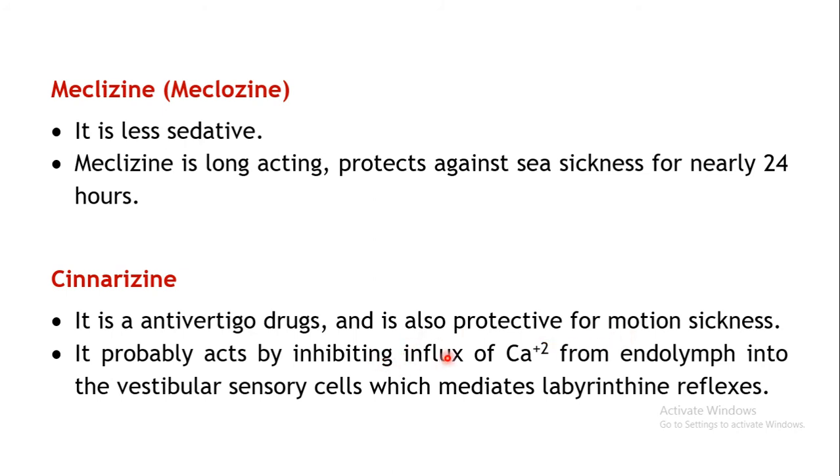Now mechanism over here is slightly different. This could act by inhibiting the influx, that is inflow of calcium ions from endolymph into the vestibular sensory cells. So this is how the labyrinthine reflexes which are generated can be suppressed. Because of inflow of this calcium ions, the labyrinthine reflexes are actually mediated or evoked, which are carried towards the vomiting center. So by inhibiting the influx of this calcium ions, these labyrinthine reflexes can be inhibited.